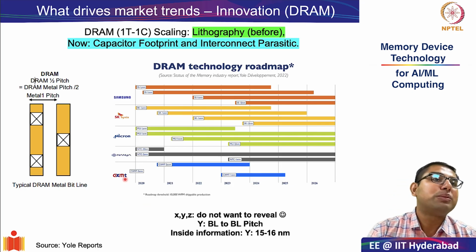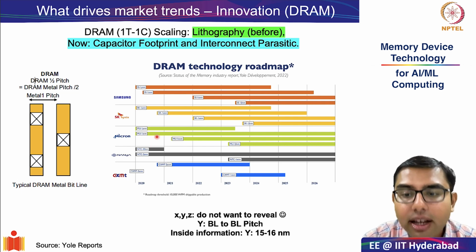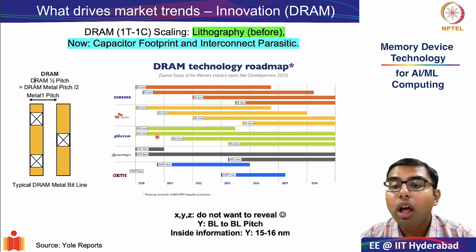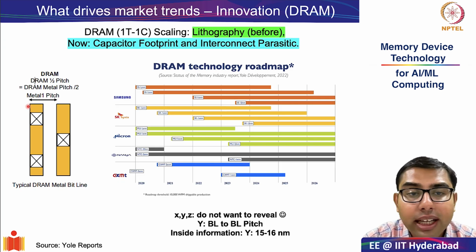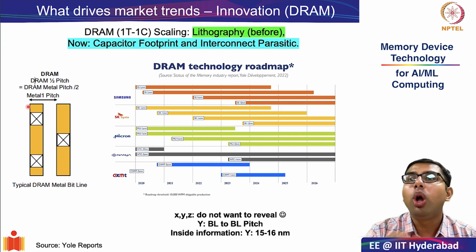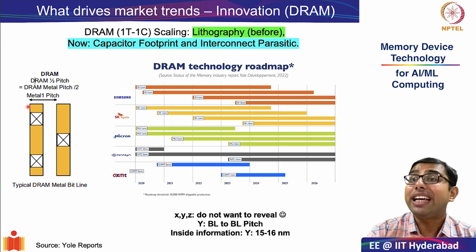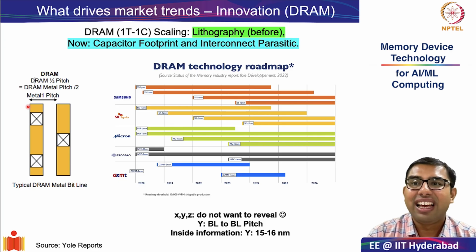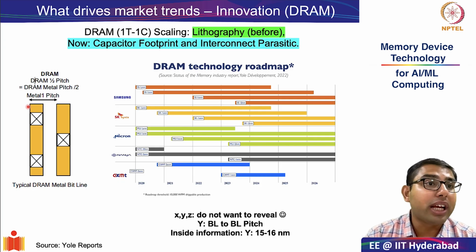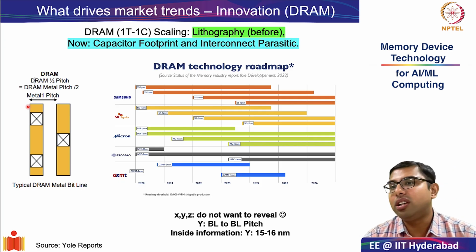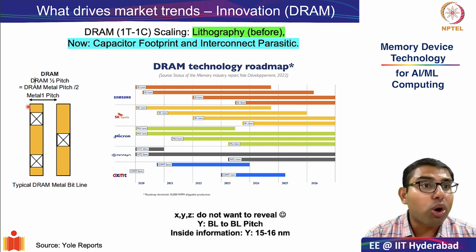And I have heard from some of my friends in some company which I cannot reveal here, that the Y technology node is already in 15 to 16 nanometers. That means in 1Y technology, the gap between two DRAM cells is only 15 to 16 nanometers. So as we can see, there is a rapid change in not just the SRAM technology, but also the DRAM technology. And there is intense competition between companies to do better than others and capture more of the market space.